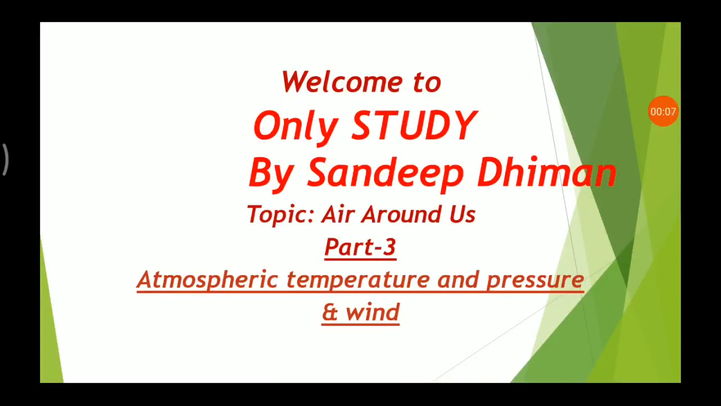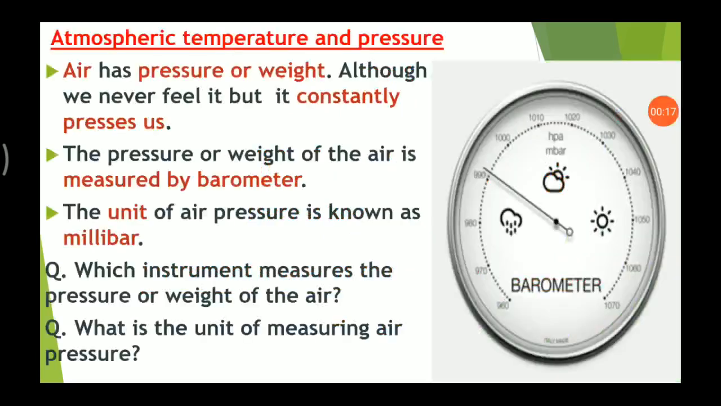Our today's topic is lesson number 3, Air Around Us. It's part 3, Atmospheric Temperature and Pressure and Wind. Let's start discussing. First of all, if we talk about atmospheric temperature and pressure, then you must know the air has a pressure or weight. There is always a pressure or the weight of the air on our body, but we never feel it. But it constantly presses us.